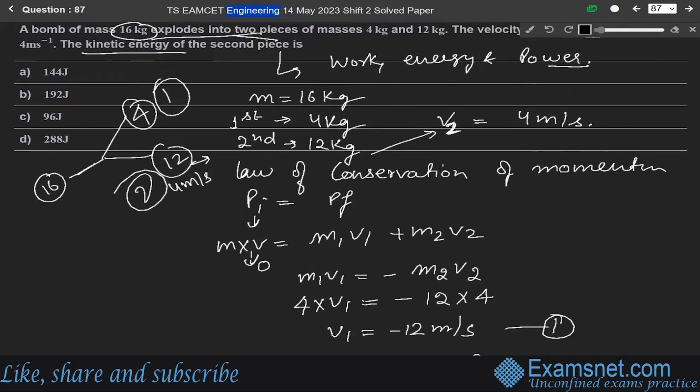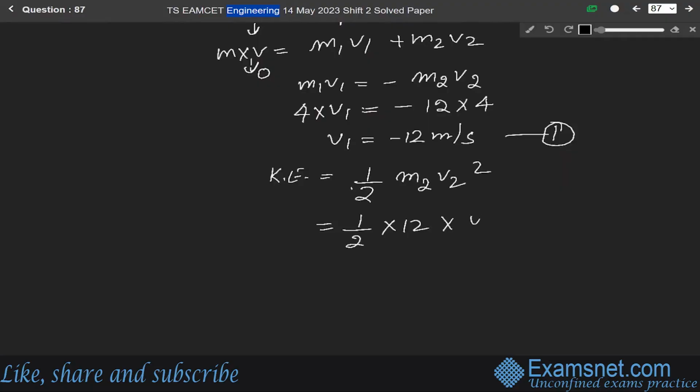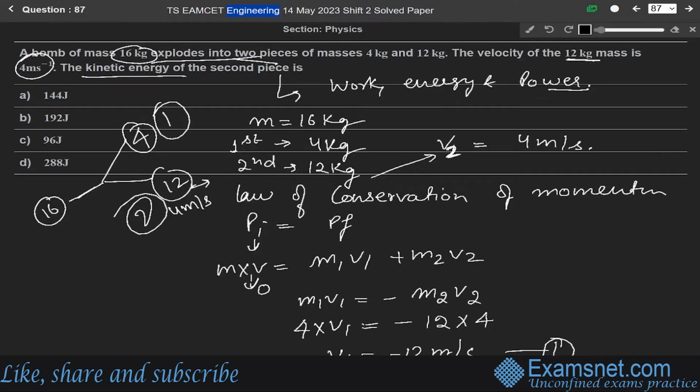V2 is 4, okay? Yeah, v2 is 4 meter per second. So half into 12 into 4 square. So it will be equal to 2 sixes are 12, so 6 into 16. 16 sixes are 96. Okay. So the kinetic energy of the second particle is 96, which means option C is the correct answer.